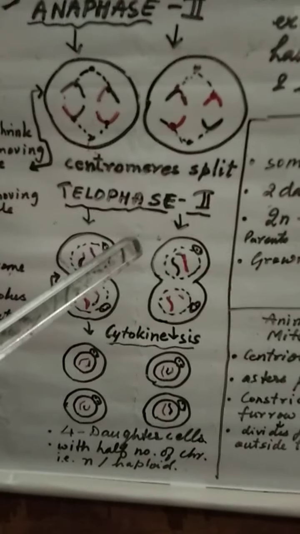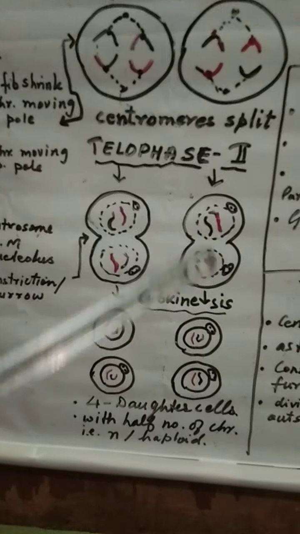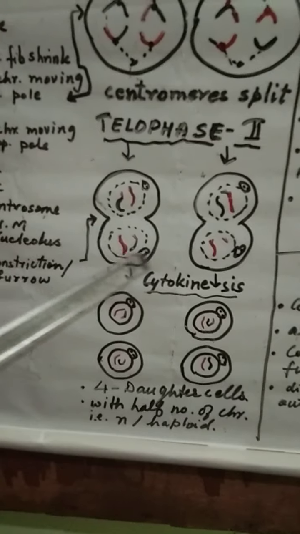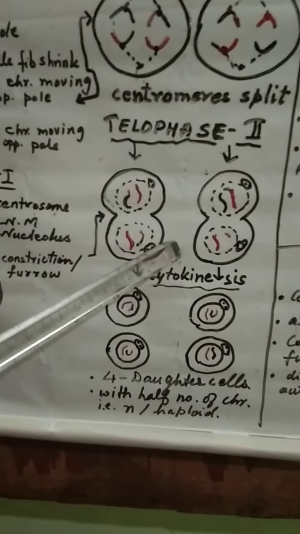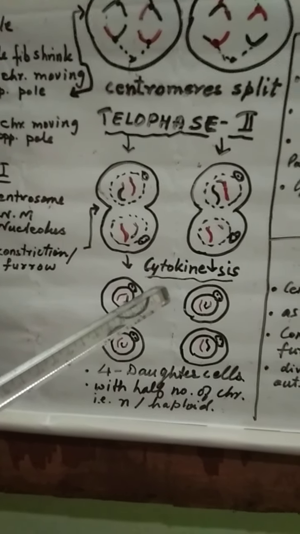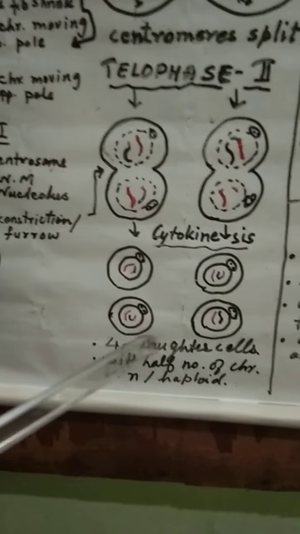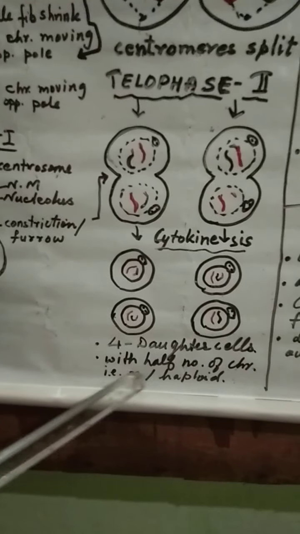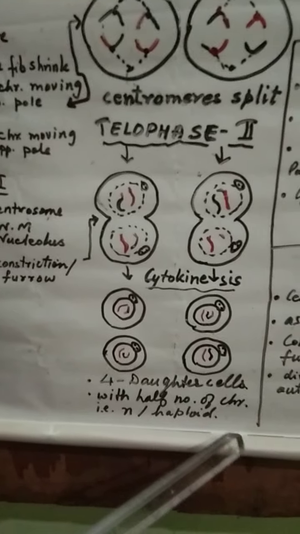Then we move to the telophase 2. In telophase 2, when chromosomes are at the opposite pole, furrow develops, constriction develops, and nuclear membrane starts reappearing along with the nucleolus. Then it undergoes cytokinesis, where you can see 4 daughter cells are formed with half the number of chromosomes, that is N, or haploid number of chromosomes. This is how meiosis gets over.